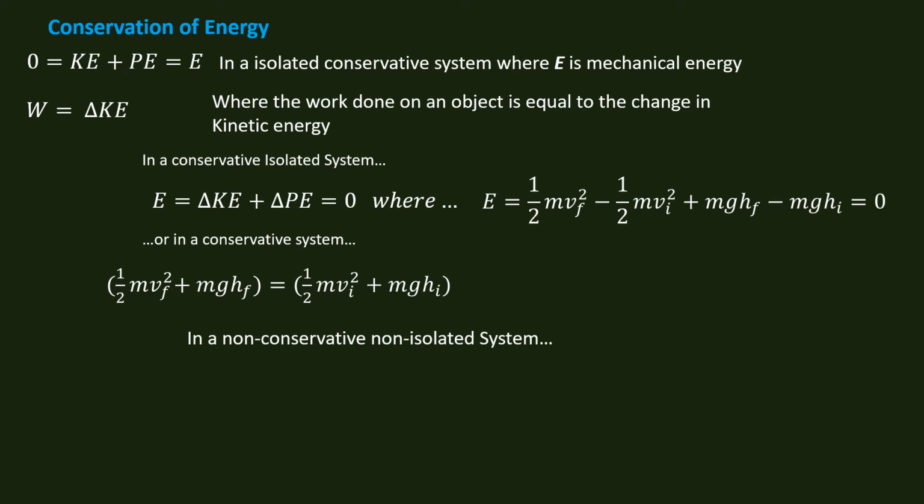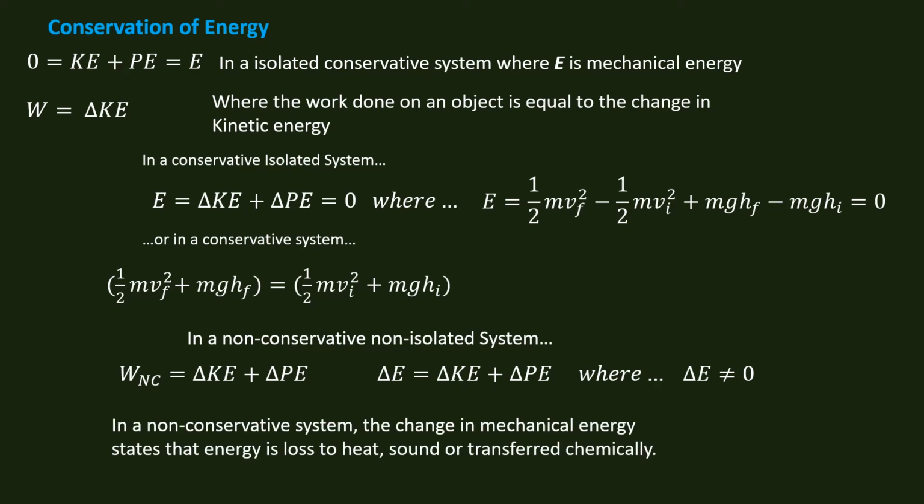In a non-conservative or non-isolated system, we have the change in kinetic energy plus the change in potential energy equal to the work done in a non-conservative frame of reference. This is where the change in mechanical energy is not going to be equal to 0. It's going to be equal to some other number other than 0. The change in mechanical energy states that energy is lost to either heat, sound, or transferred chemically. Okay, non-conservative systems of energy, isolated and non-isolated.